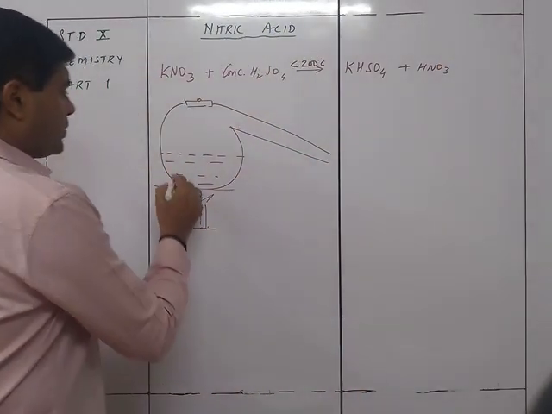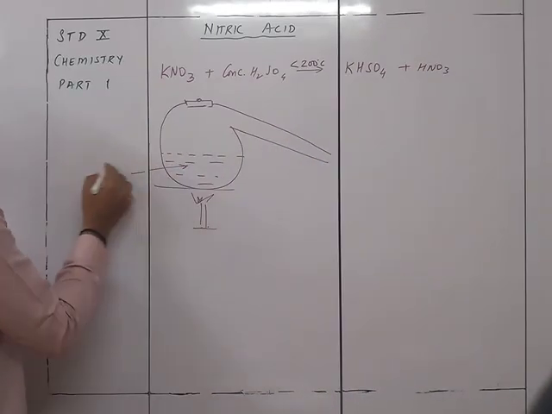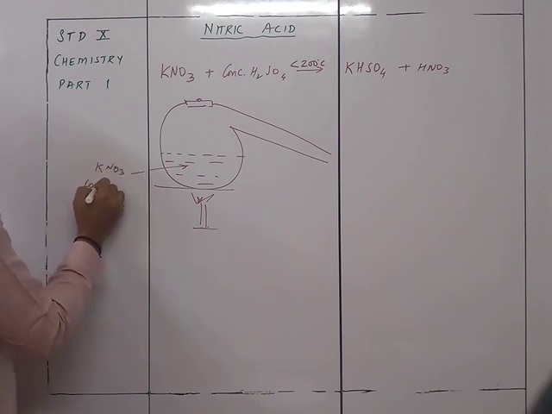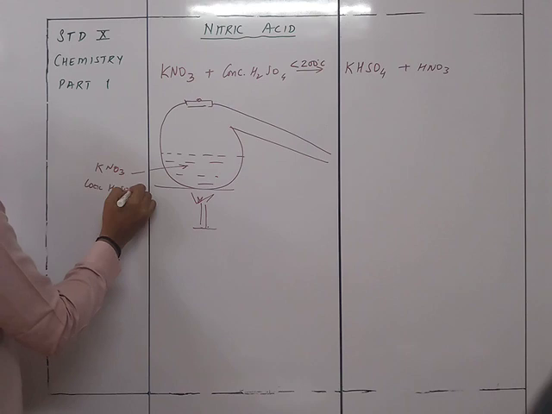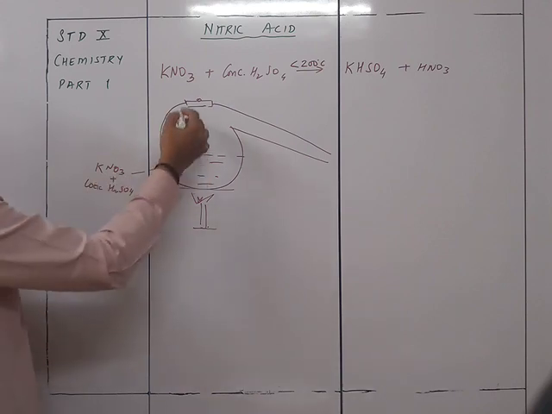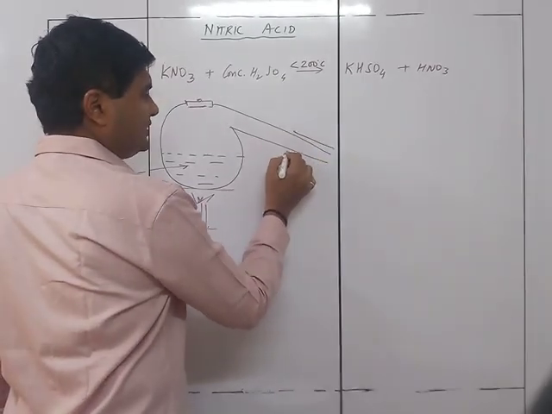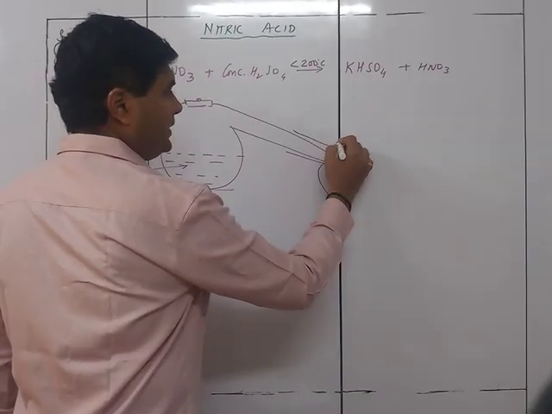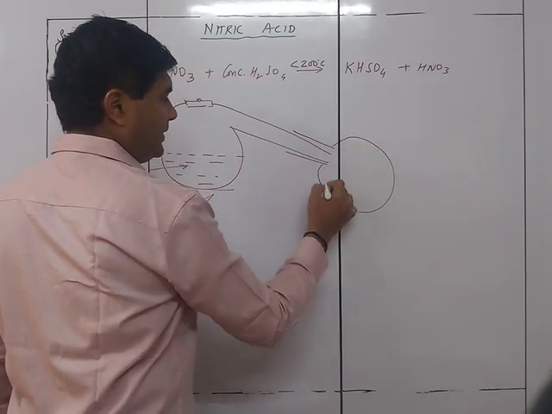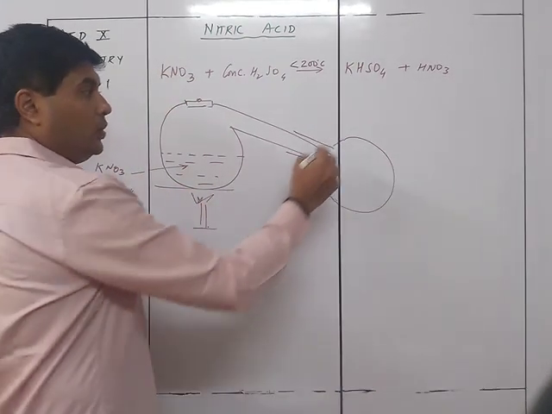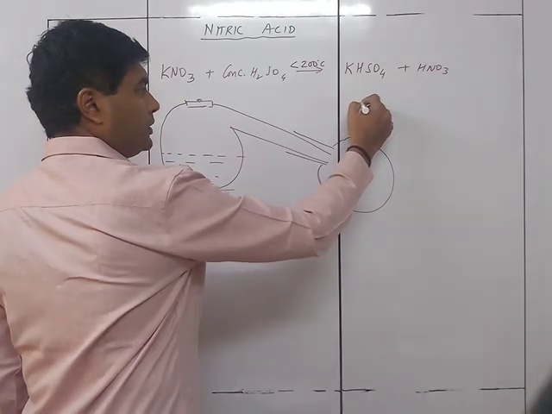So you are going to take the two compounds, KNO3 and concentrated H2SO4, in this glass retort, completely sealed, and you are going to place a flask over here. The flask will be placed in this particular manner, and you are going to pour cold water.